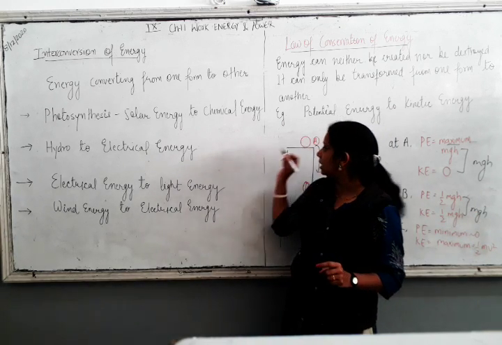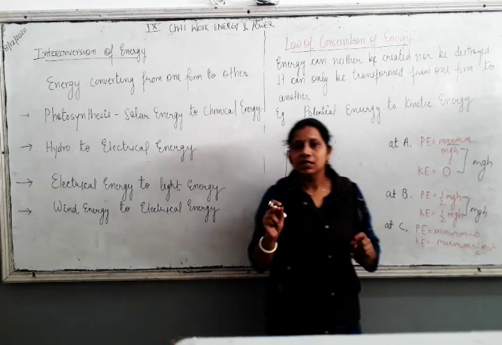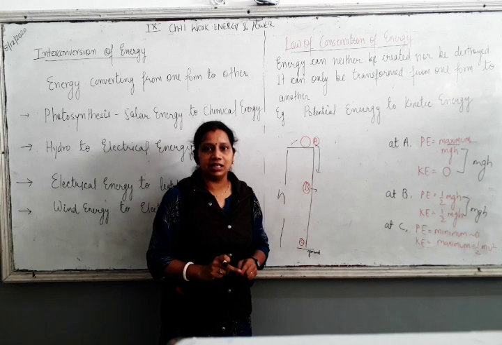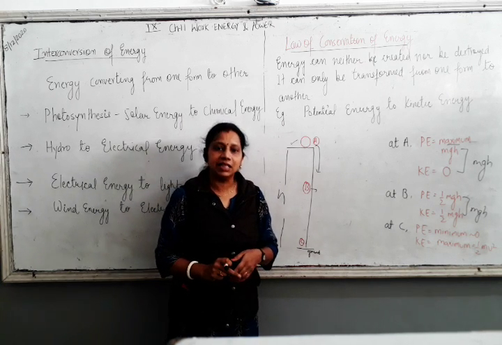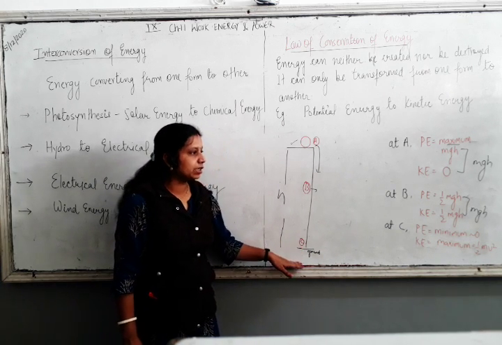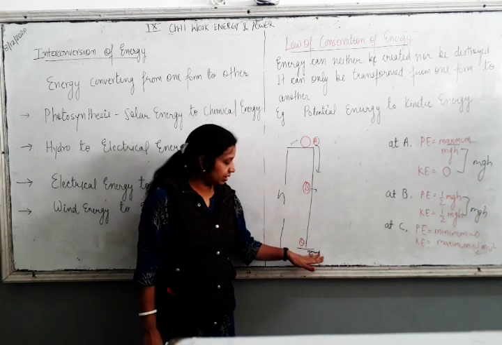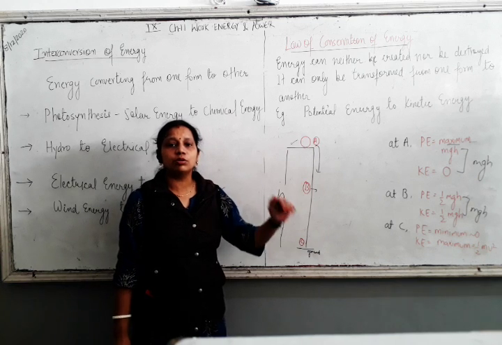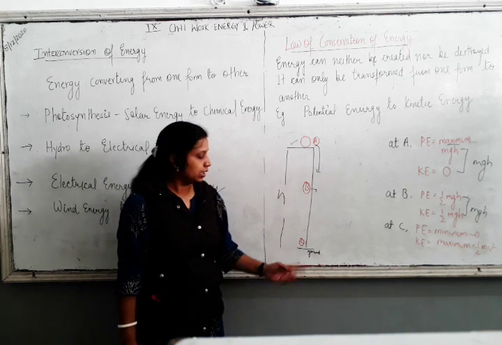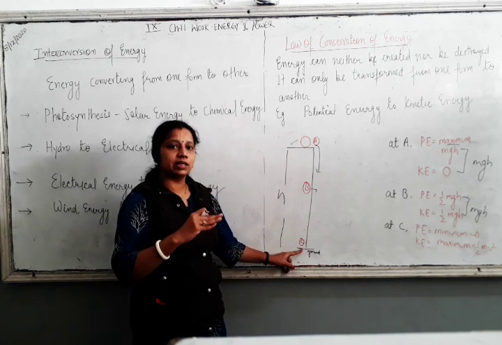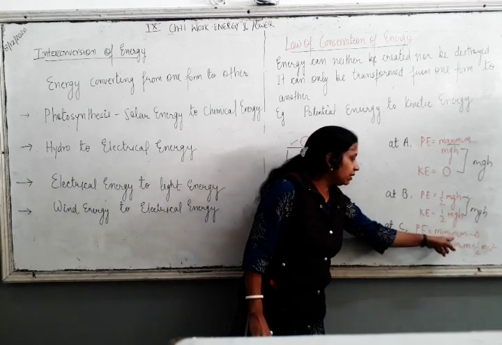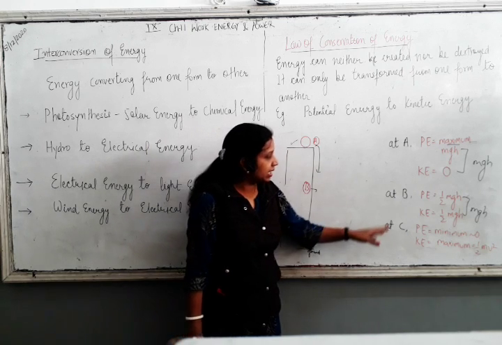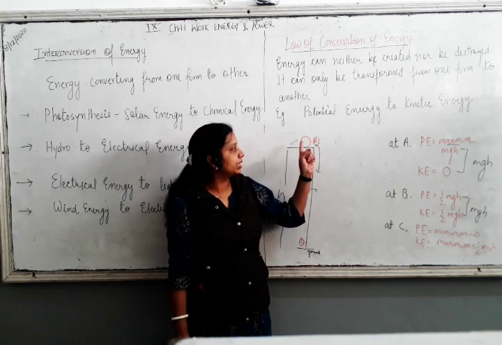So whatever potential energy it has at point A, when it falls down it loses its potential energy, but its kinetic energy increases. And at point C, just above the ground, not at the ground, whole of its potential energy is going to convert into kinetic energy. So at point C, potential energy will be minimum, like 0, and kinetic energy will be maximum, that is equal to mgh, what it has at A.